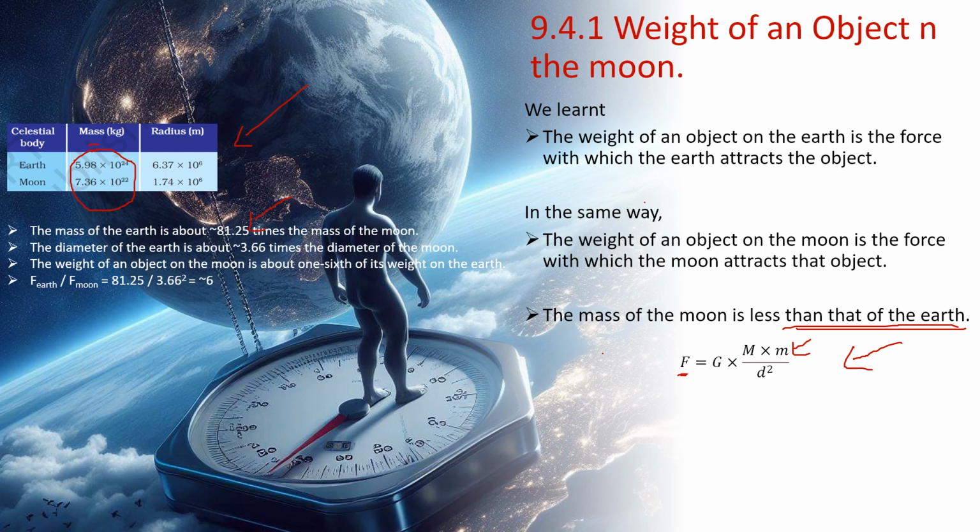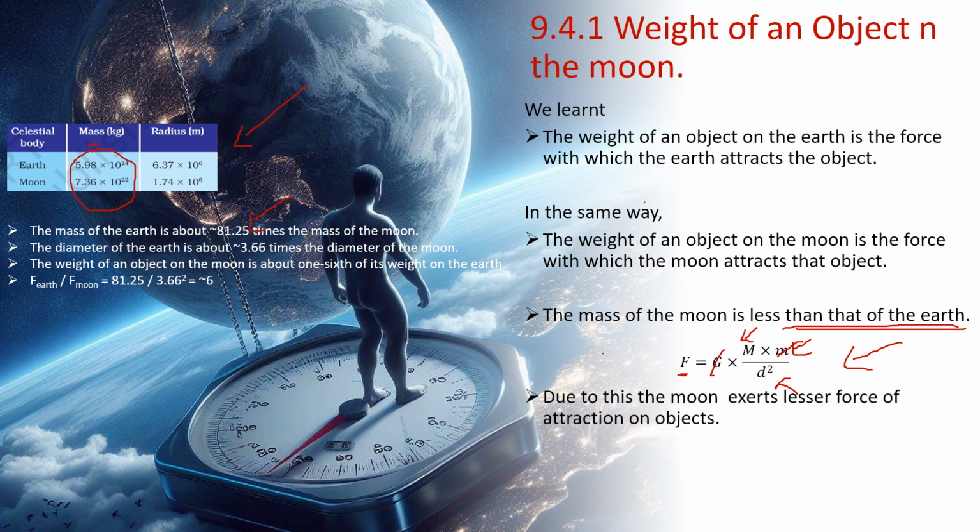Of course, the same object I'm using in both places, Earth and the Moon, and of course it's constant; it will not change, so I'll ignore it. G is the universal gravitational constant, I ignore it. Now, what is this? Mass and d. When you're calculating the weight, generally we take the radius as the distance between the two objects, right?